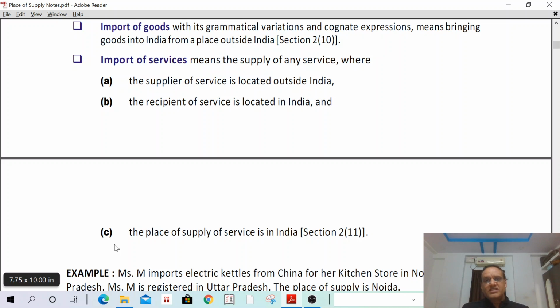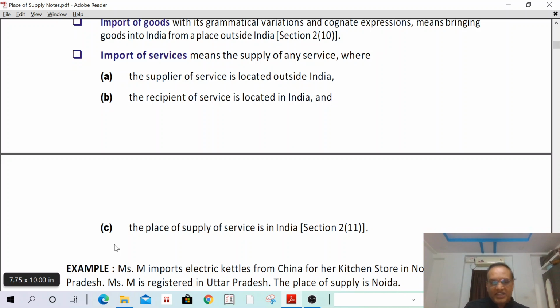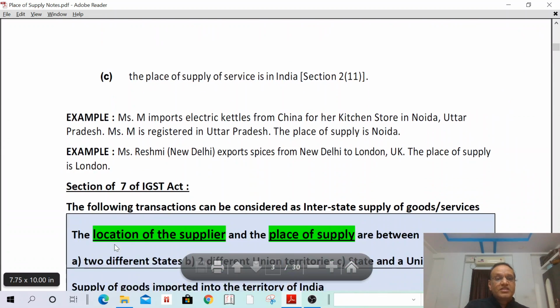What is import of service? The supplier of service is outside India, the recipient of service is in India, and the place of supply shall be in India. This is export of goods or export of service, and import of goods and import of services. For example, one example I am taking.